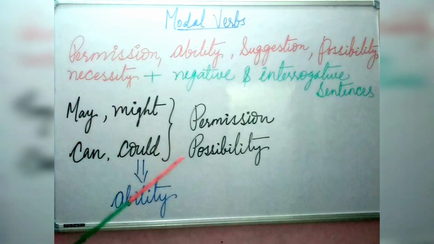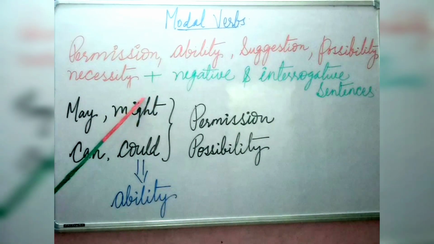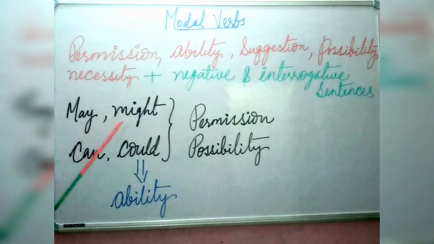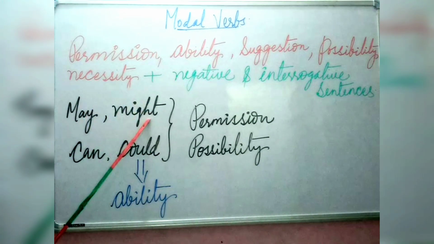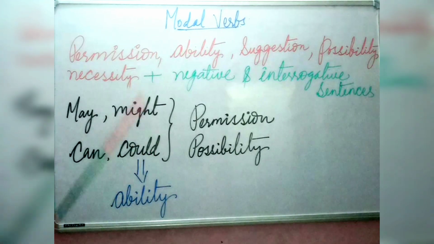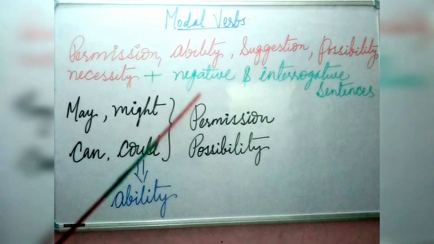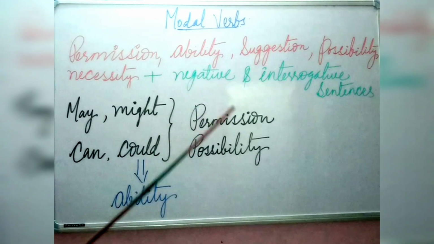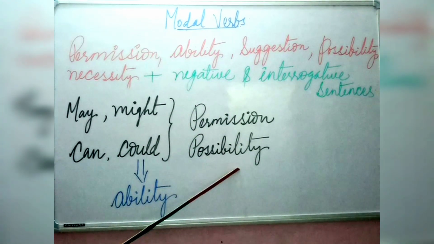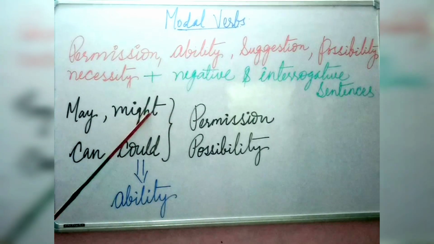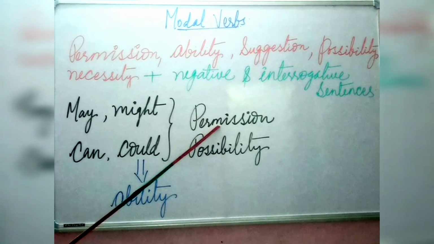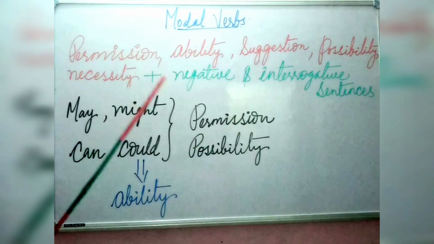Now we are going to discuss the correct usages of may, might, can, could. These four modal verbs are used to show permission or possibility. First, we will be discussing permission.